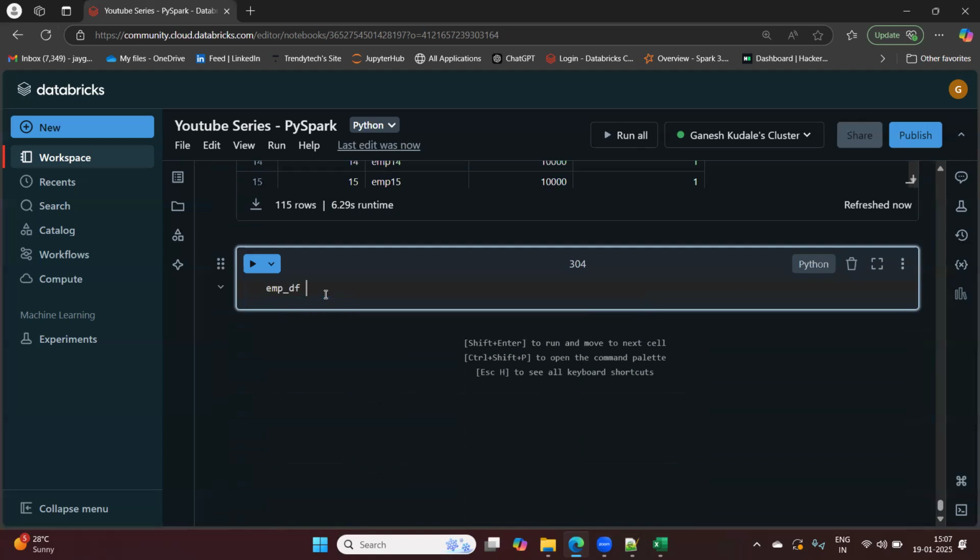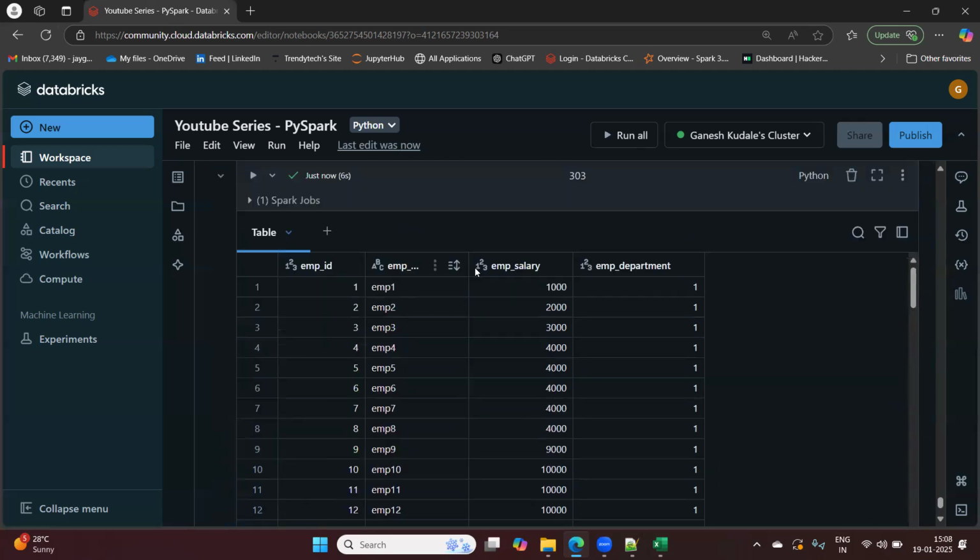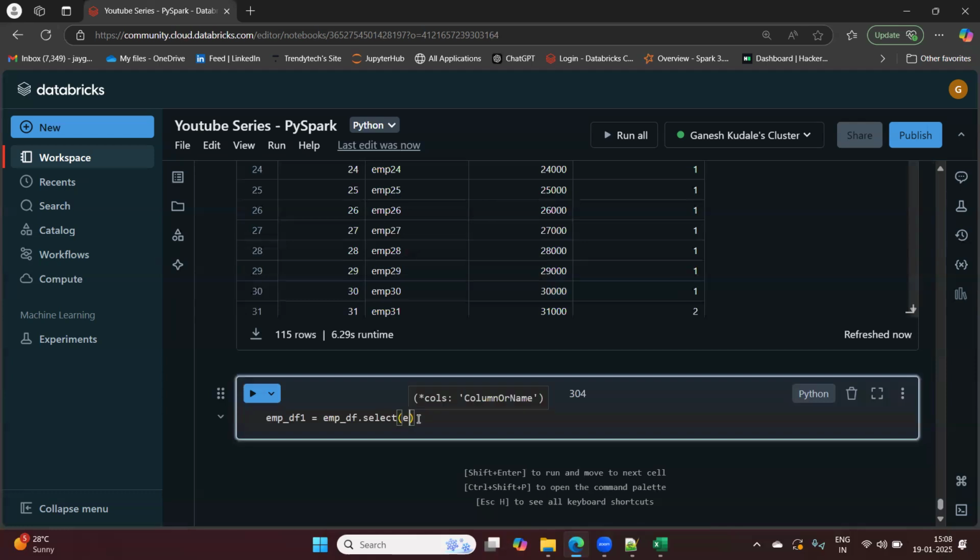So we all have seen the select transformation. Let me make it empdf1. empdf dot select. Now in select, I have to find the sum, so I need an expression. You all know by now, I need an expression. So sum of what? Emp salary, as total salary. Why I need an expression is because I want to do some calculations inside select.